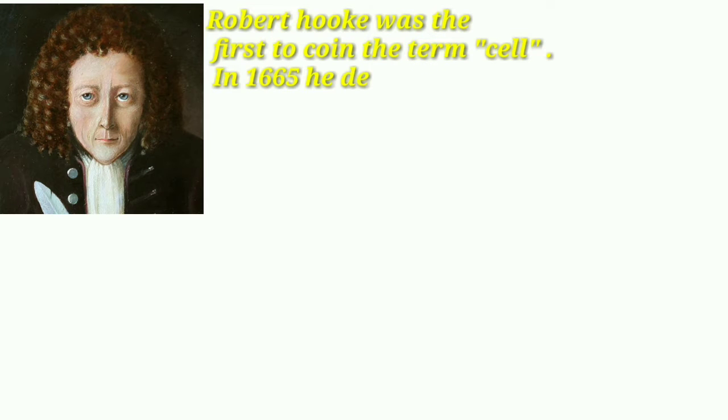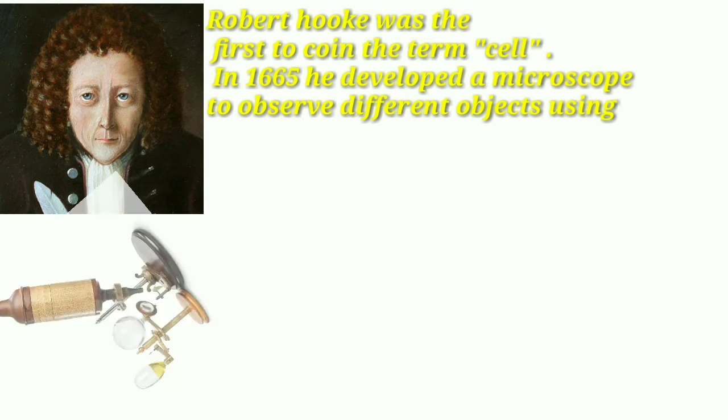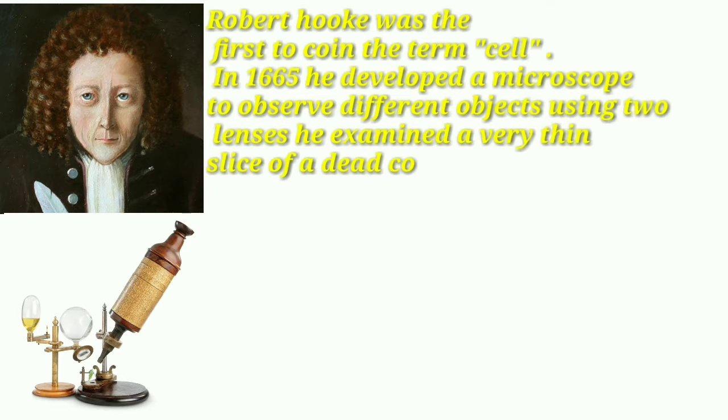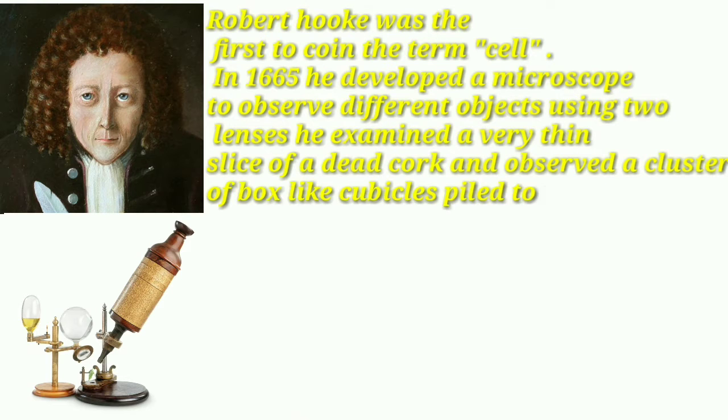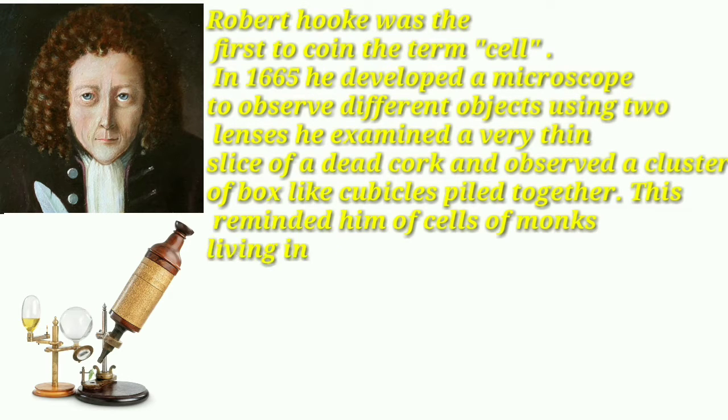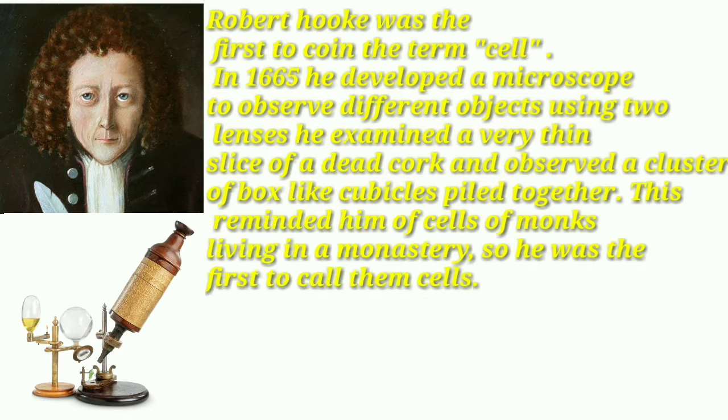Robert Hooke was the first to coin the term cell. In 1665, he developed a microscope to observe different objects using two lenses. He examined a very thin slice of dead cork and observed a cluster of box-like cubicles piled together. This reminded him of the cells of monks living in a monastery, so he was the first to coin them cells.